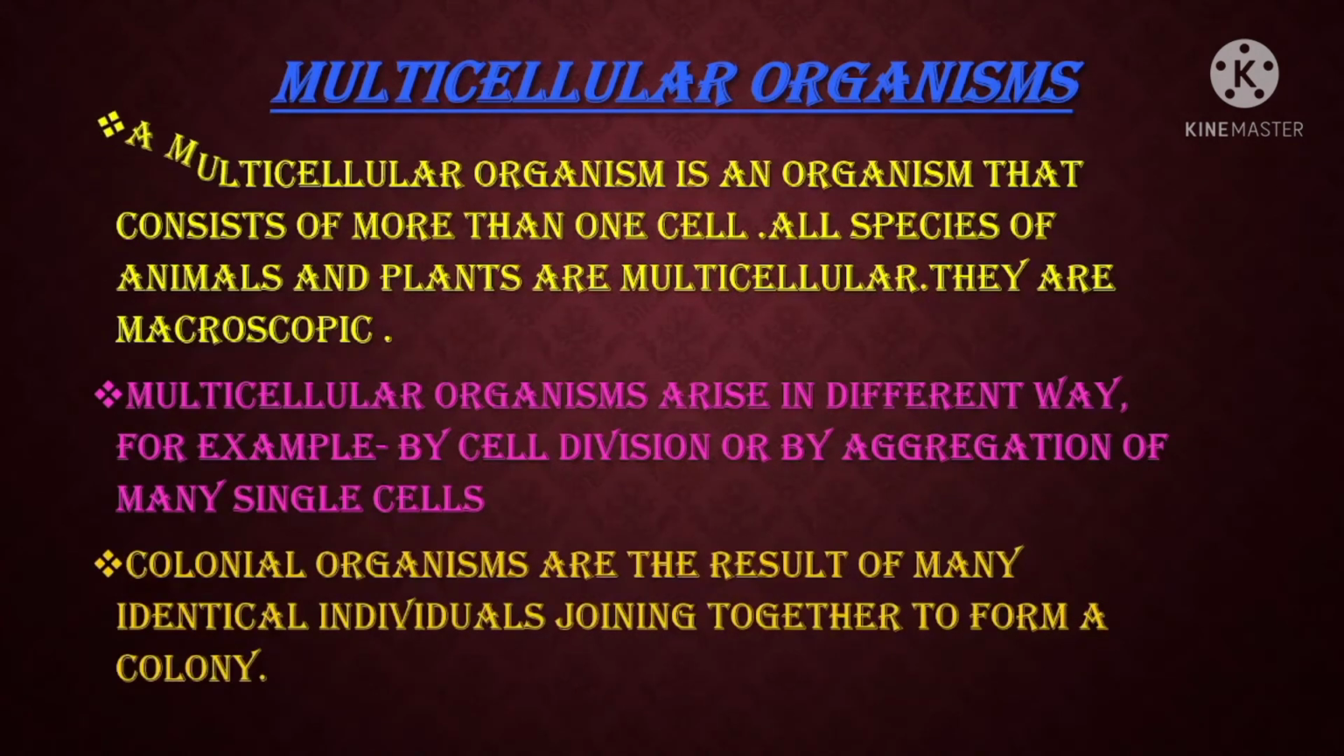Multicellular organisms. A multicellular organism is an organism that consists of more than one cell. All species of animals and plants are multicellular. They are macroscopic. Multicellular organisms arise in different ways, for example by cell division or by aggregation of many single cells. Colonial organisms are the result of many identical individuals joining together to form a colony.